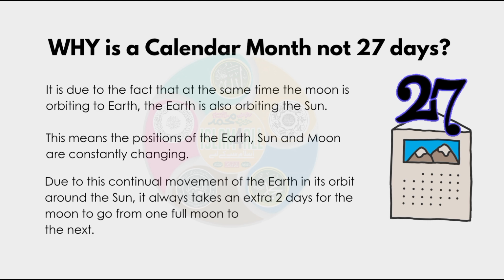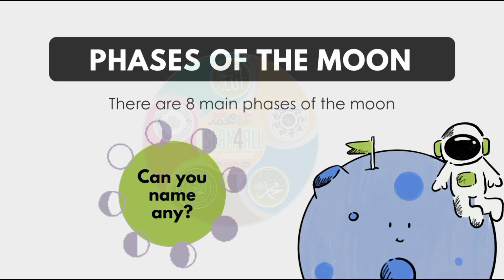Why is a calendar month not 27 days? It is due to the fact that at the same time the moon is orbiting the Earth, the Earth is also orbiting the sun. This means the positions of the Earth, sun and moon are constantly changing. Due to this continual movement of the Earth in its orbit around the sun, it always takes an extra 2 days for the moon to go from one full moon to the next.